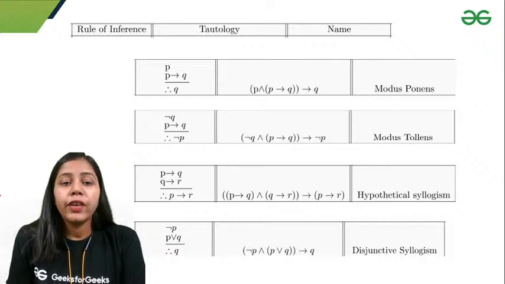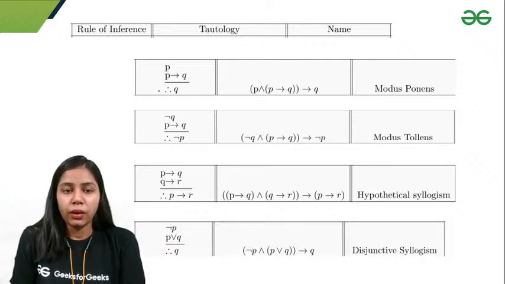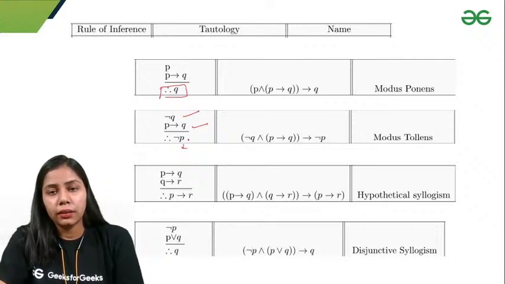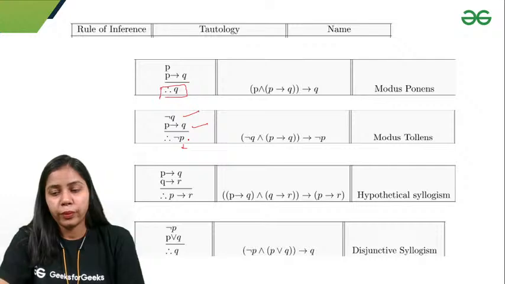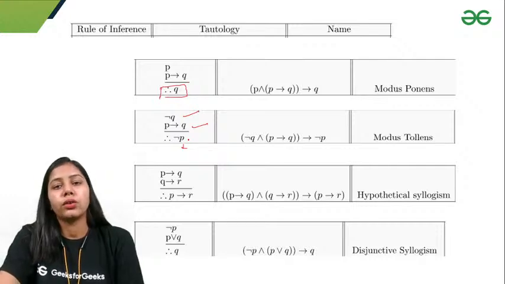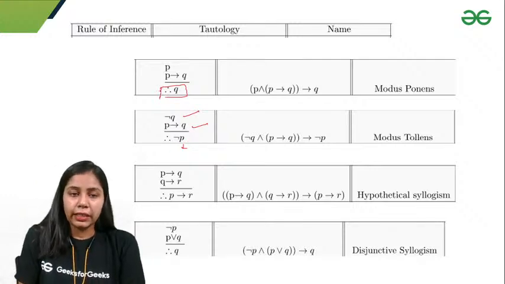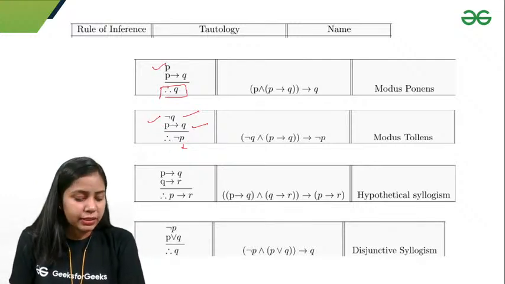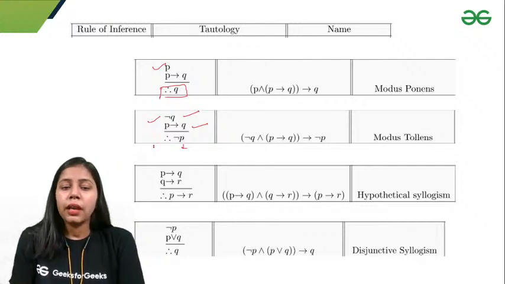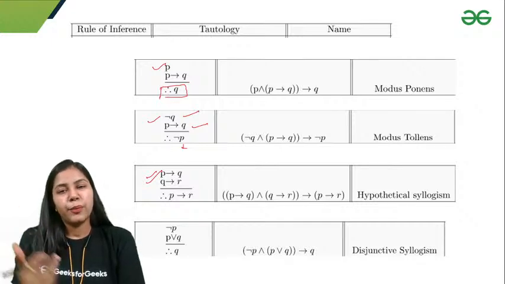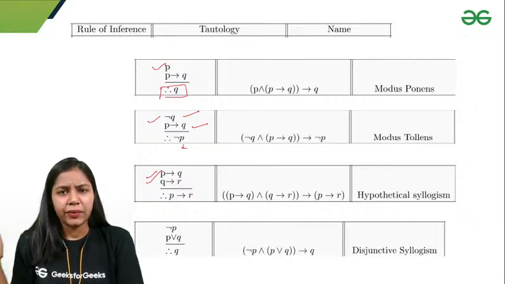Okay, so we have some rules of inference that are helpful. It says that if we have P and P implication Q, I'll get Q. If we have negation of Q and P implication Q, I'll get negation of P. So if we have any question to prove, to find out the conclusion from the statements, I can use these rules of inference. So this is basically modus ponens, this is modus tollens, and this is hypothetical syllogism. If P implies Q, Q implies R, then P implies R. That is basically a transitivity rule, right?